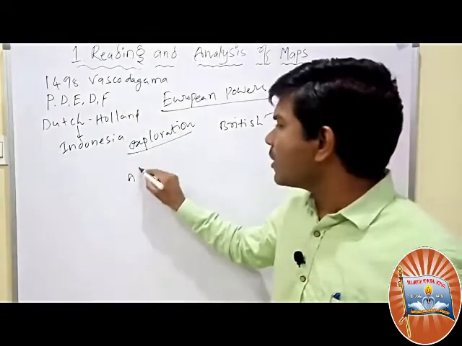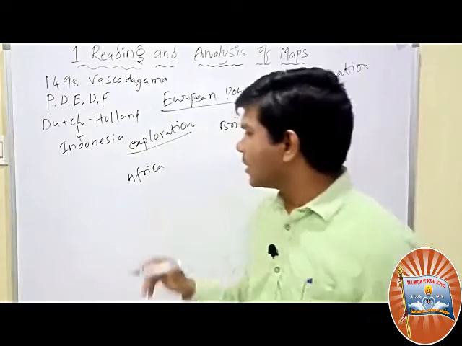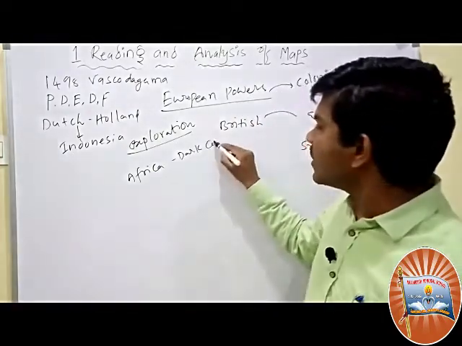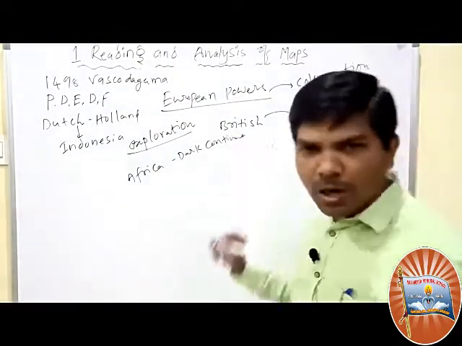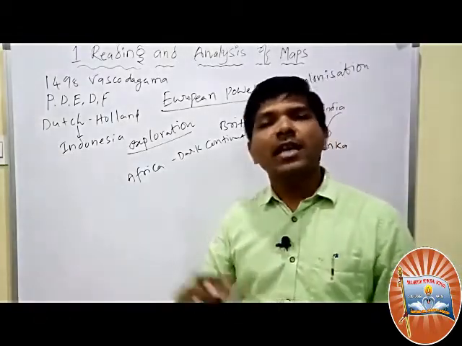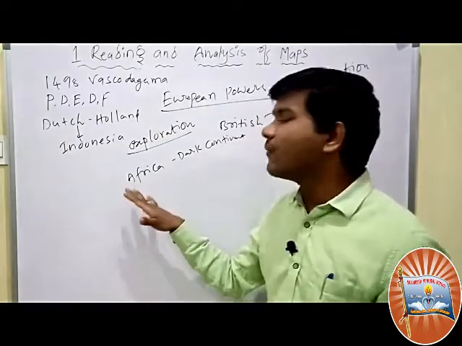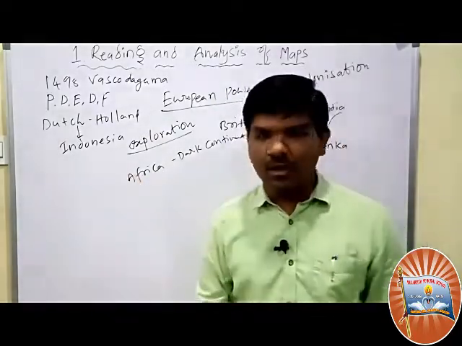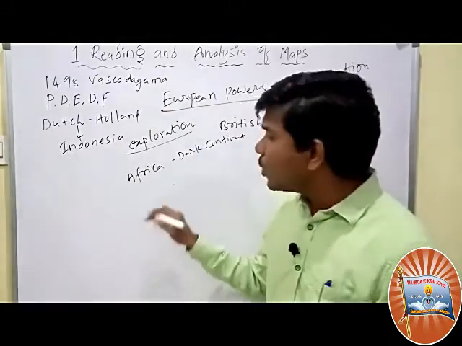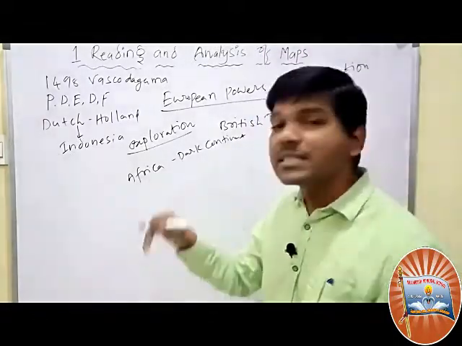For example, you know about Africa. The African continent is called the dark continent. Sir, why is it called the dark continent? Are the people dark? No. The African continent was fully discovered only in the 20th century. After all the other continents, finally Africa was known to all the countries. So it is called the dark continent.